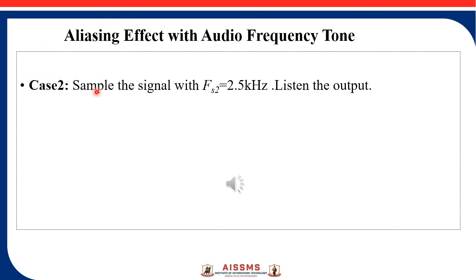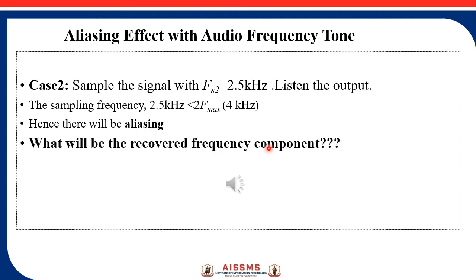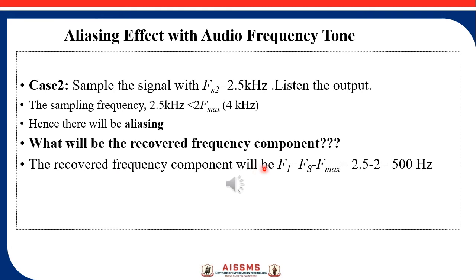Now the second case is we will be sampling the 2 kilohertz signal with the sampling frequency 2.5 kilohertz and listen to the output. As the sampling frequency is less than 4 kilohertz, there will be aliasing. So what will be the recovered frequency component? It will be Fs, which is the sampling frequency, right now in this case 2.5 kilohertz, minus F maximum, that is the analog input frequency, which is 2 kilohertz. So 500 hertz. So 500 hertz is aliased as 2 kilohertz. That means 500 hertz has taken the identity of 2 kilohertz.